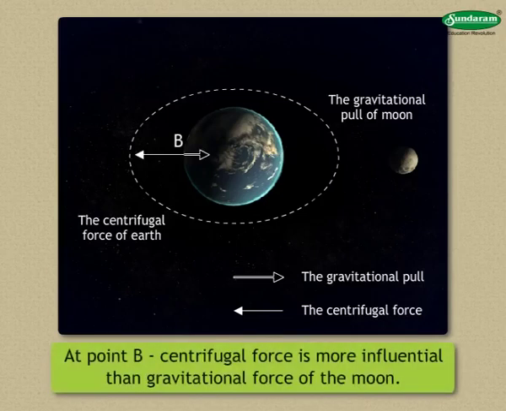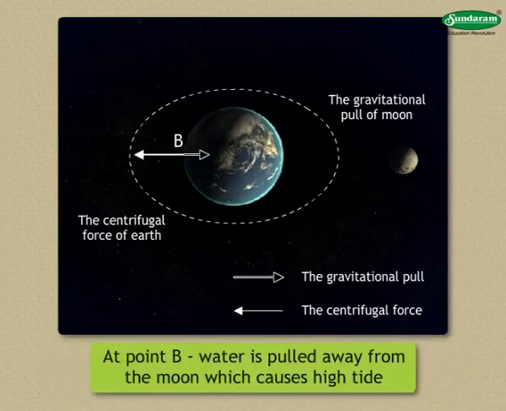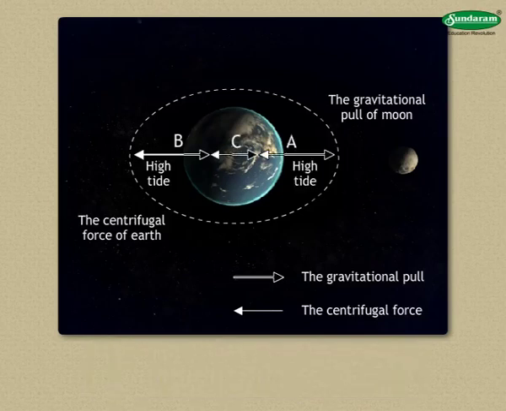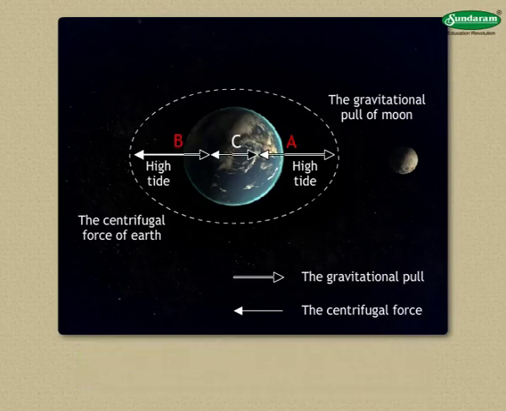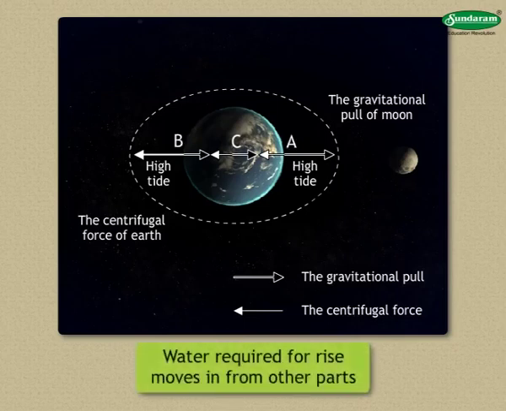At point B, the centrifugal force is more influential than the gravitational force of the moon. Therefore, at B, the water is pulled in the direction away from the moon, and this too gives rise to high tide. Thus, high tide occurs at both A and B. At both these points, the water level rises. The water required for this rise moves in from other parts.